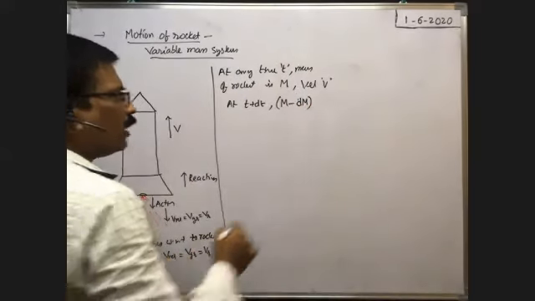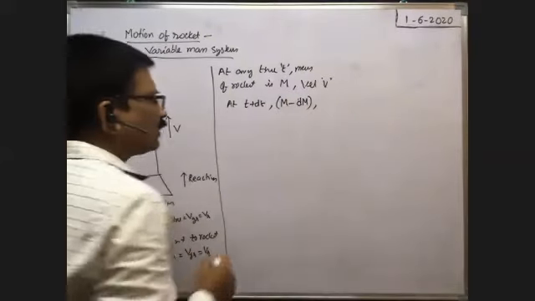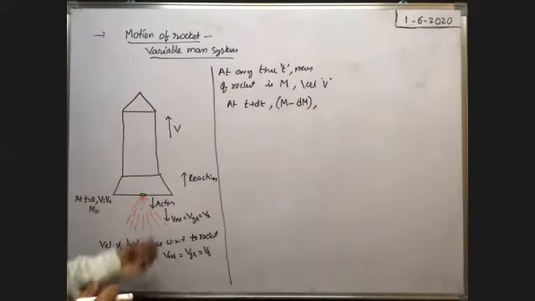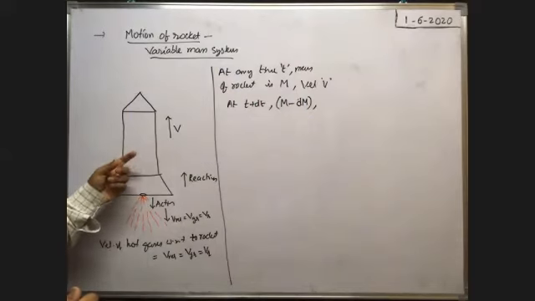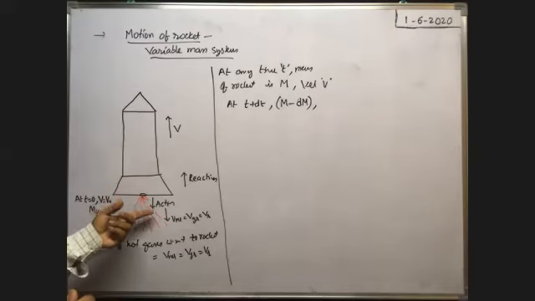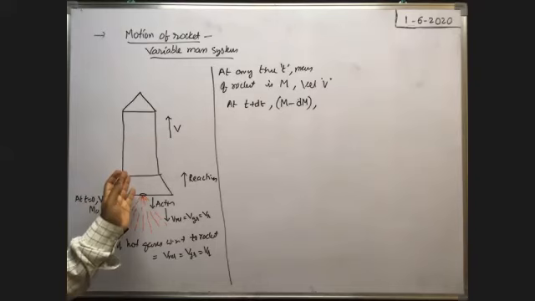At that time, what about the velocity? Here, the force exerted by the hot gases on the rocket is the reaction, and the force the rocket exerts on the hot gas is the action. These are the internal forces. Because of internal forces, there is no change in the total momentum of the system.